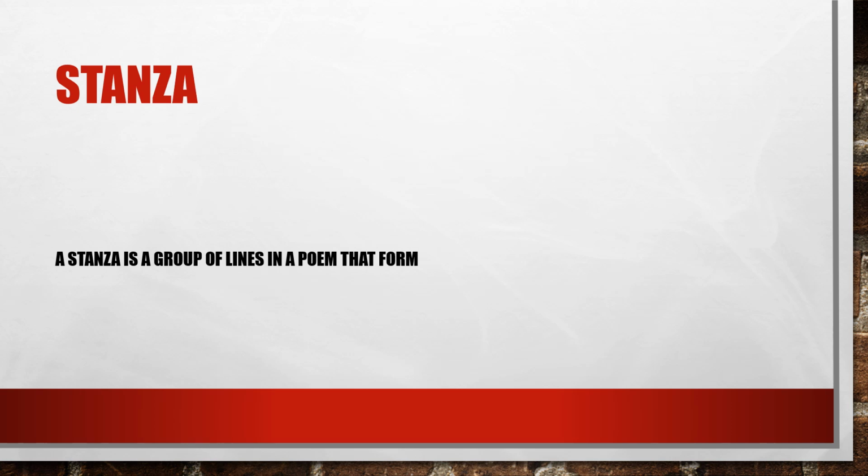Let's see what is stanza. A stanza is a group of lines in a poem that form the poetry.